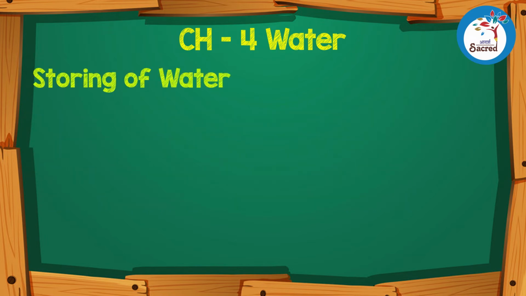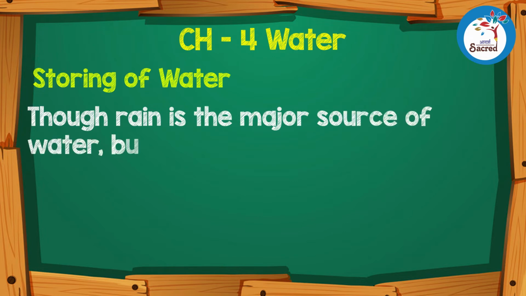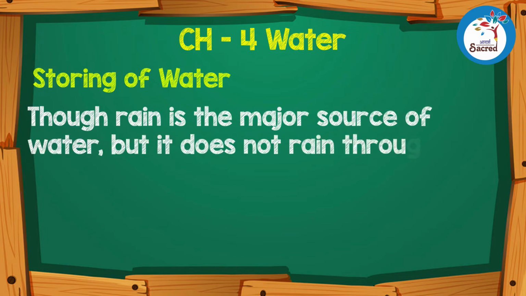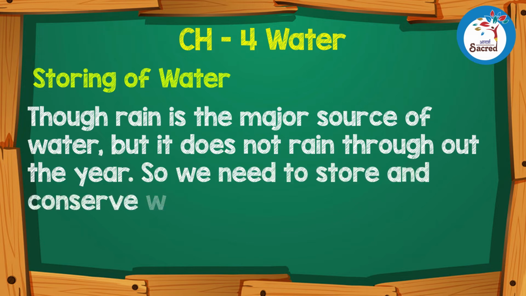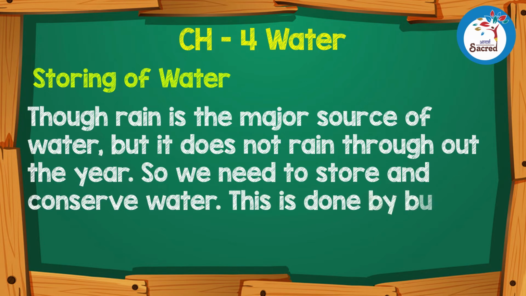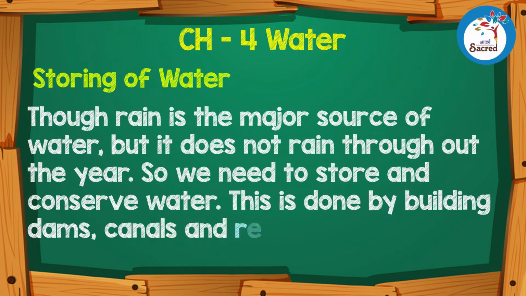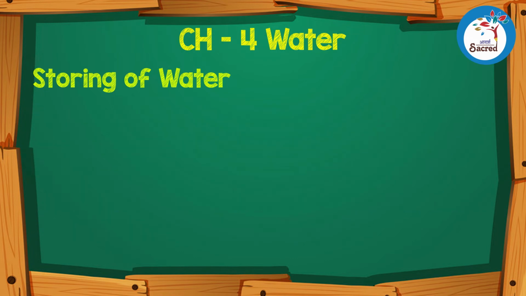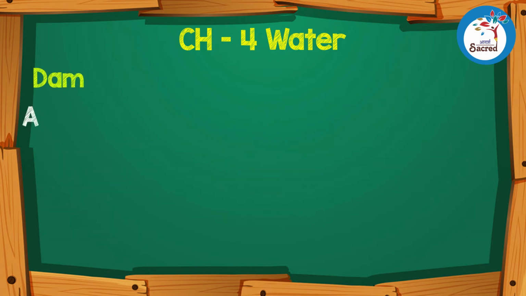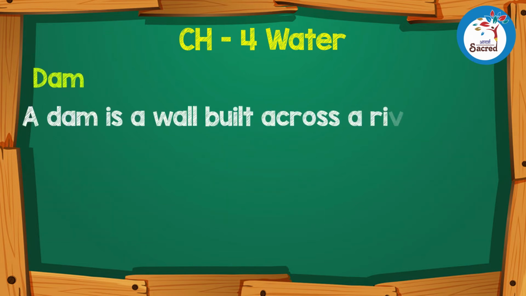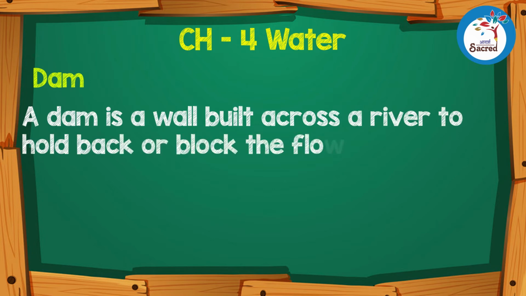Storing of water. Though rain is the major source of water, it does not rain throughout the year. So we need to store and conserve water. This is done by building dams, canals, and reservoirs. Dam. A dam is a wall built across a river to hold back or block the flow